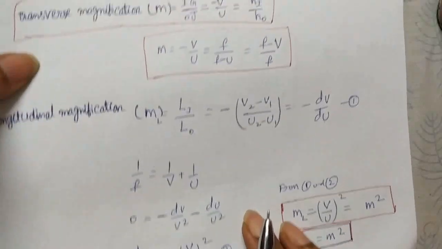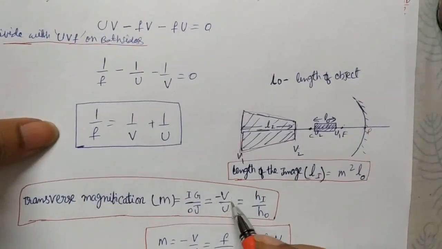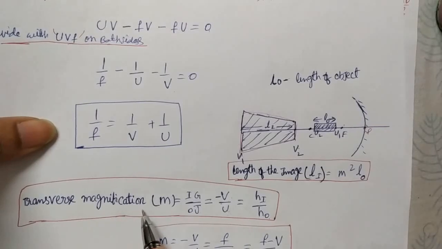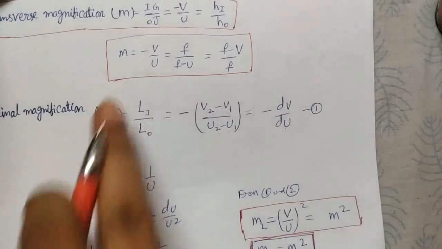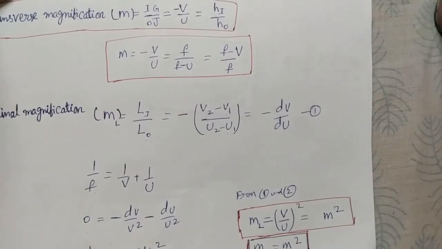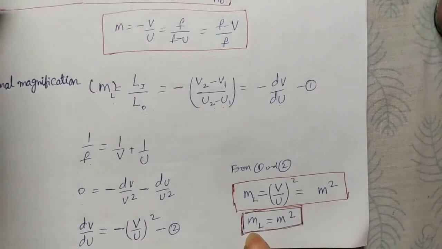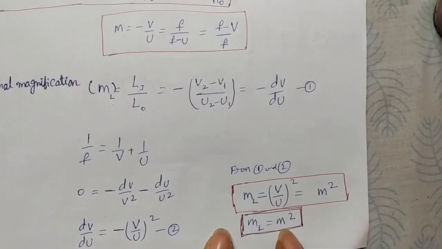Why? Because we know that minus v by u is the transverse magnification. Here we are getting the square of that. That's why you can take the whole square, no need to take the sign. So longitudinal magnification is the linear or transverse magnification whole square.